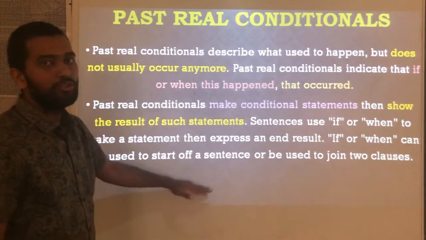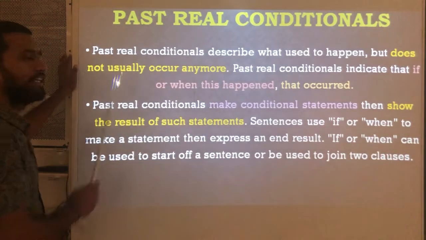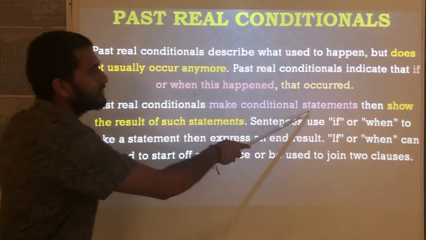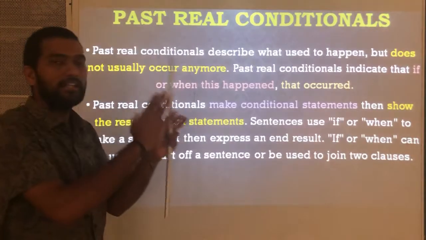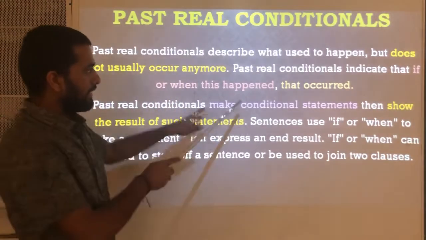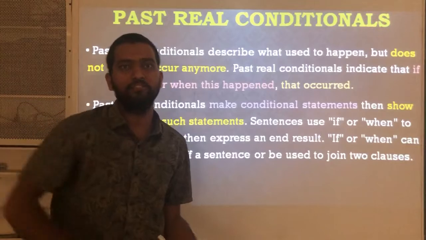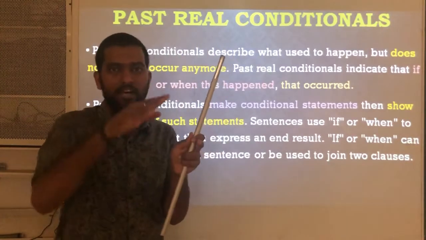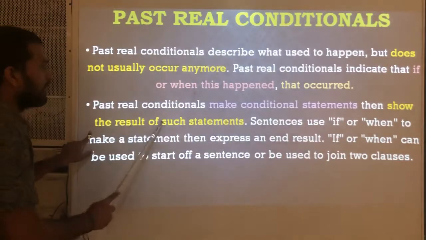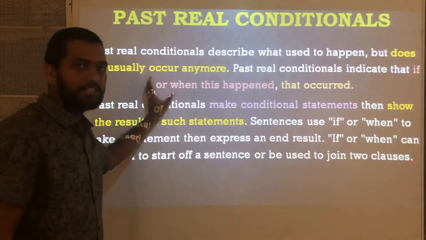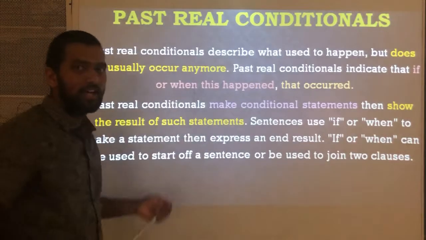Before that, there are some notes or rules that we should know. Past real conditionals make conditional statements, meaning whatever the if or when clause is, it is called a conditional statement: if one action happened, then what will be the result of that. So if plus any clause is called a conditional statement. Then it shows the result of such a statement. First one statement is there, and according to this statement, what is the result? Then it shows the result as well.